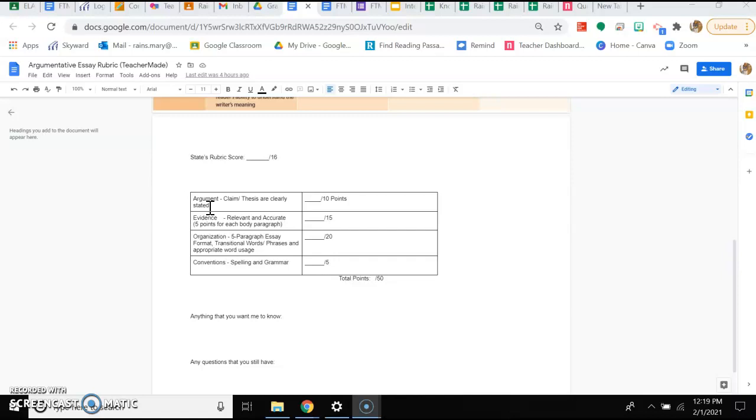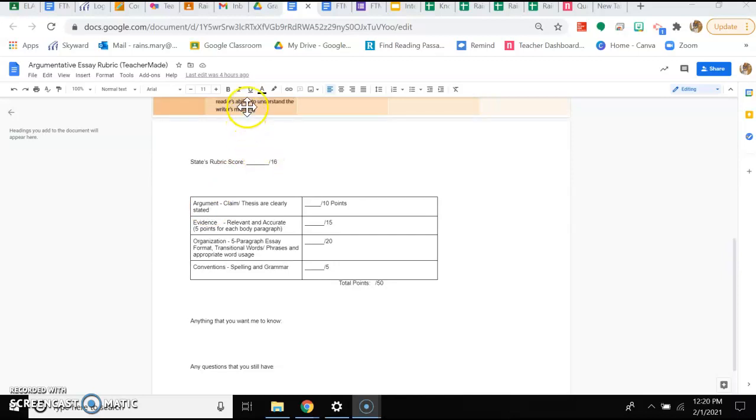Again, that's that your thesis is stated exactly how it was outlined in the template, and that you have those topic sentences in there so that the claim is consistent throughout, just like it was above. Evidence, relevant and accurate, we already talked about that. You're going to get 5 points for each body paragraph. If in each body paragraph you have a piece of evidence that's relevant and accurate, you will automatically get 15 points.